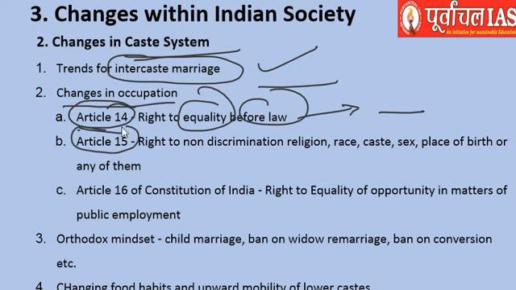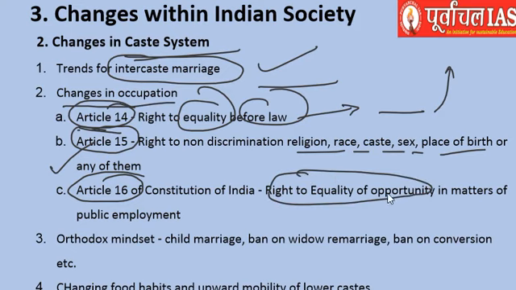Similarly, the state cannot discriminate. When one person comes to you and asks for something, you cannot discriminate against him on the basis of religion, race, caste, sex, place of birth, or any of them, as part of Article 15 of the Indian Constitution. And Article 16 of the Indian Constitution says that there is right to equality of opportunity in matters of public employment.